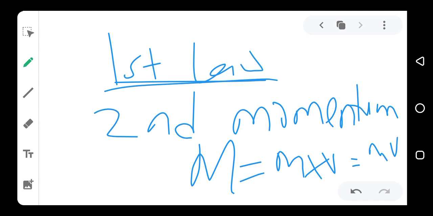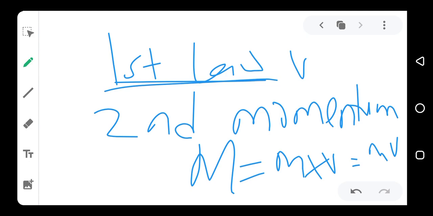Now the rate of change of momentum means the change of momentum, that is, mass times final velocity minus mass times initial velocity. If the velocity is changing, it will move from the initial velocity to the final velocity.